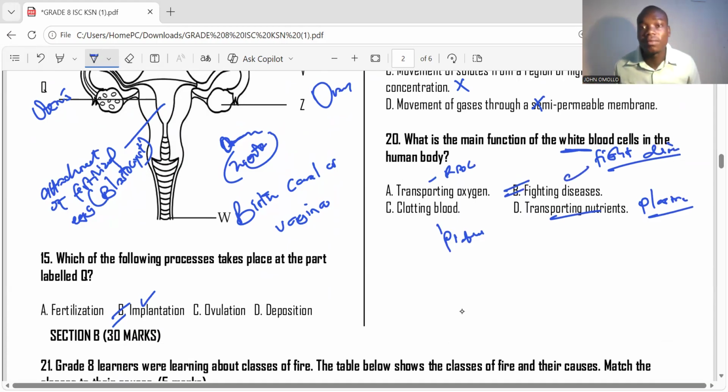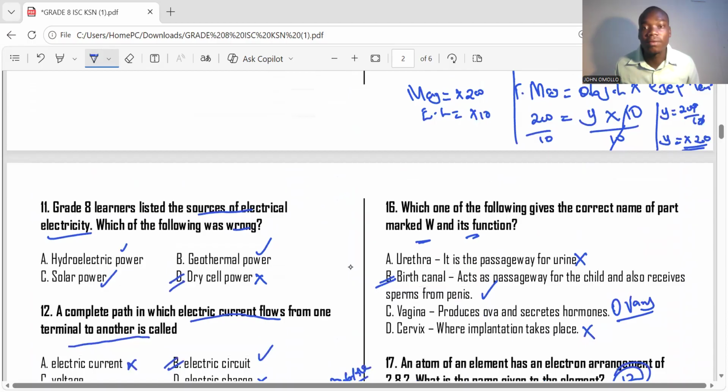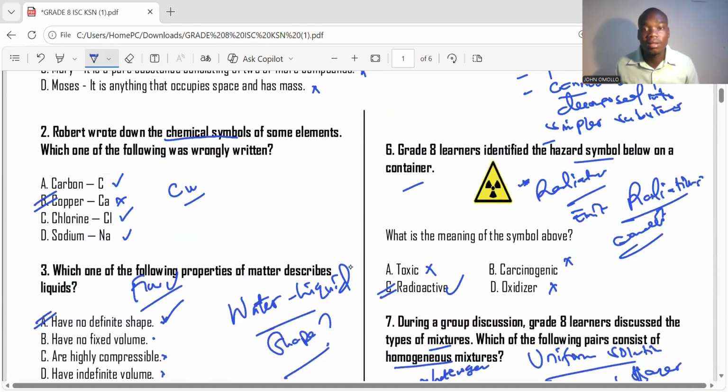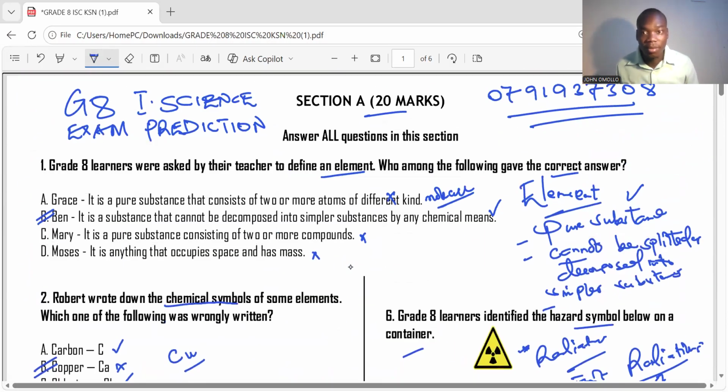So that's the end of section A of this paper. Thank you for listening to Teacher Zamalek. Always ask questions based on this paper. It's a very good paper for a grade 8 learner who is revising for the open examination.